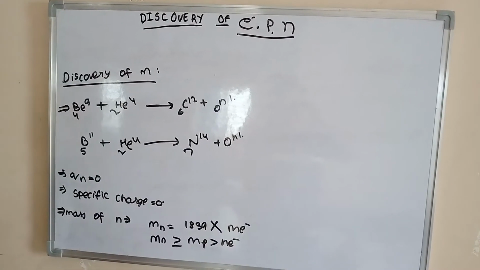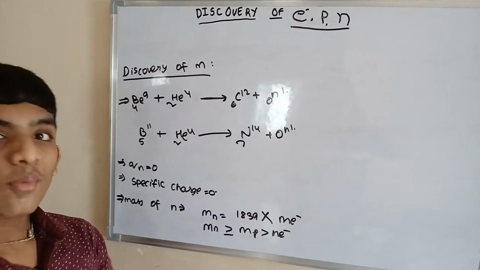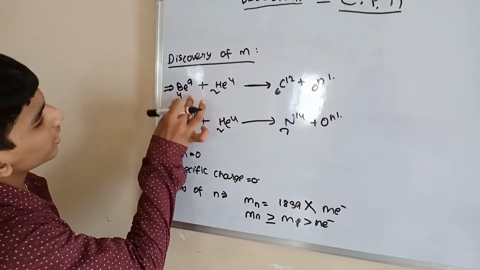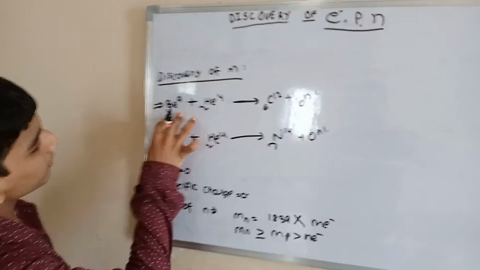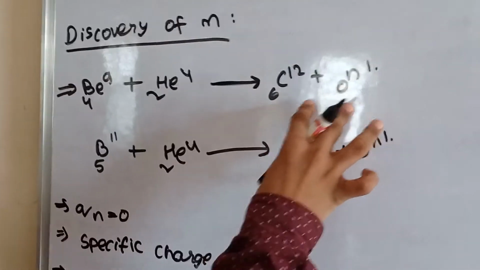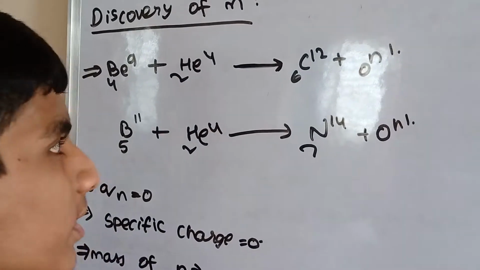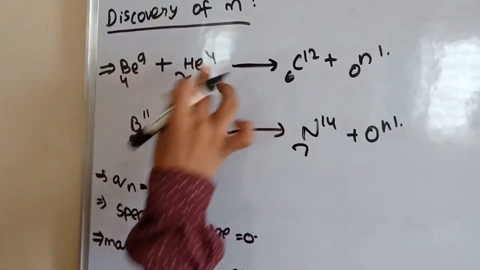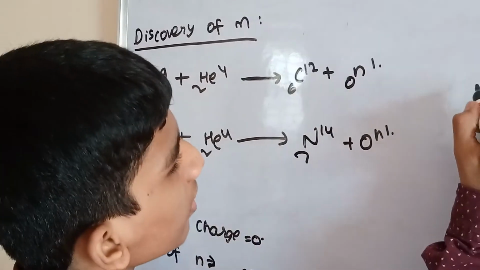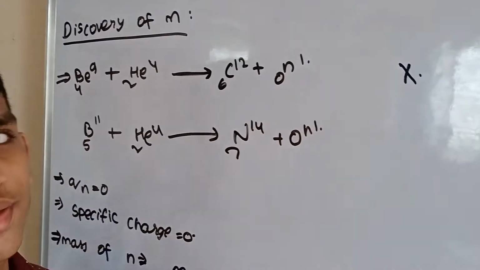Now, last one, discovery of neutron. Why has neutron been discussed? Let us see. Here they added beryllium and helium, and it gave carbon plus something. Don't look at the elements now. See that the upper numbers mean masses. We know that this is element X.